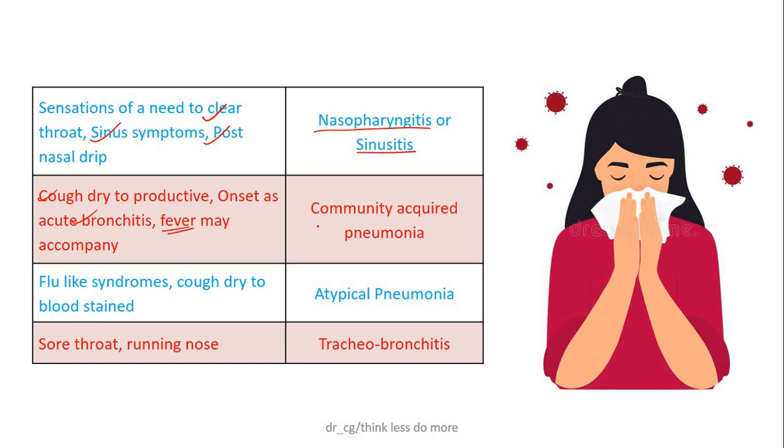Cough dry to productive, with onset as acute bronchitis, fever may accompany the symptoms. This is a typical scene for community acquired pneumonia, and if it is associated with flu-like symptoms and the sputum has a little blood tinge, suspect atypical pneumonia. Sore throat and running nose are commonly associated with tracheobronchitis.